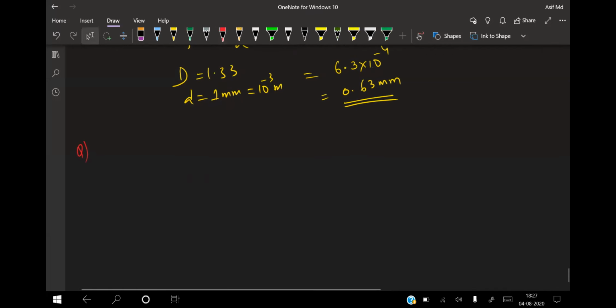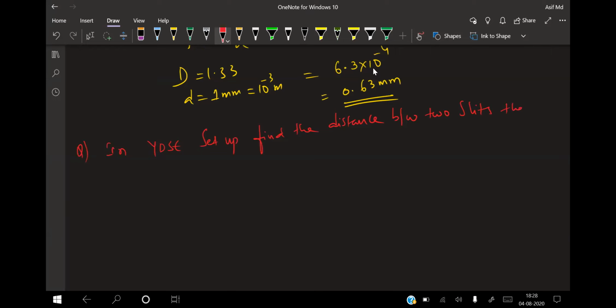Good question. A little bit of logic is required in this one. In the YDSE setup, find the distance between two slits that results in the third minima for 4,200 angstroms violet light at an angle of 30 degrees.